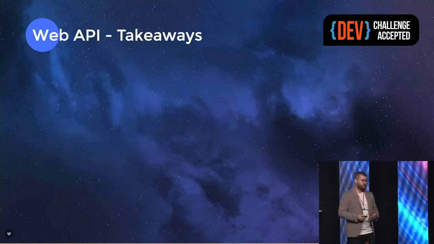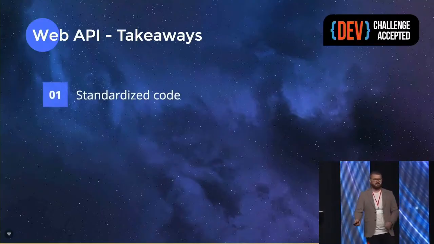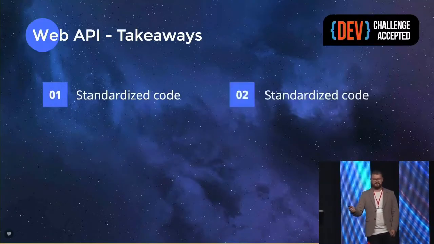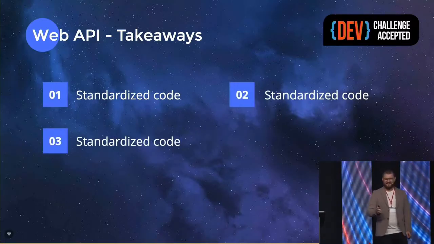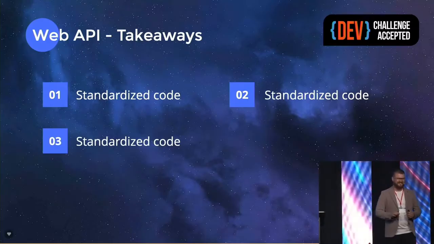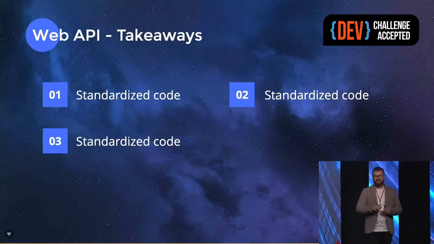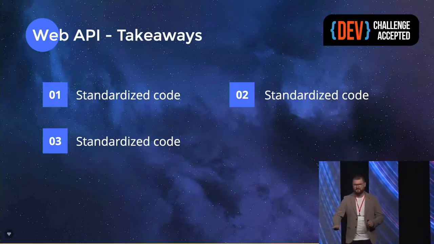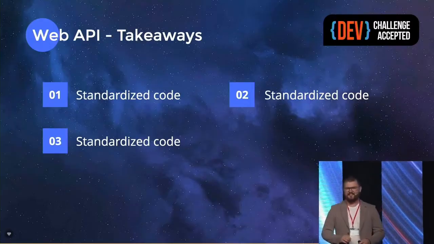But why should we use and leverage these APIs? Because it's standardized code. I probably could not stress enough how important this is, especially in today's web development, where there is a new library each week or a new framework, and you have to learn everything from scratch.